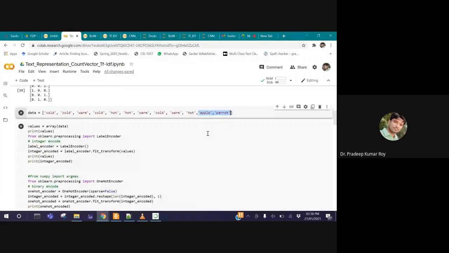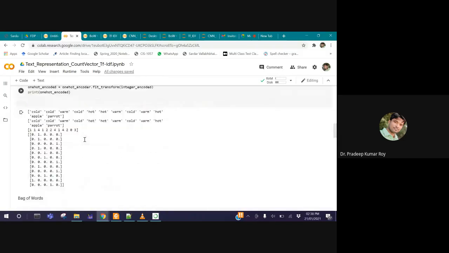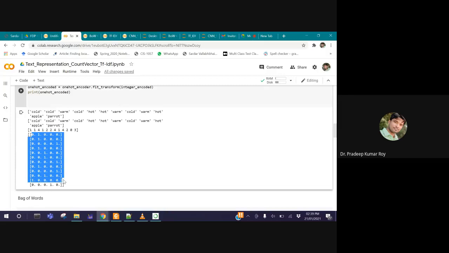So apple, obviously, has index value 0. The next is cold, so its index value is 1. If you see the one hot encoding, it is the same. The apple, that is the second to last word of the message, is encoded with 0, and cold is encoded with 1. Same representation we have. If you see all the words' representations, in the first place and the second to last place we have 1, 0, 0, 0.